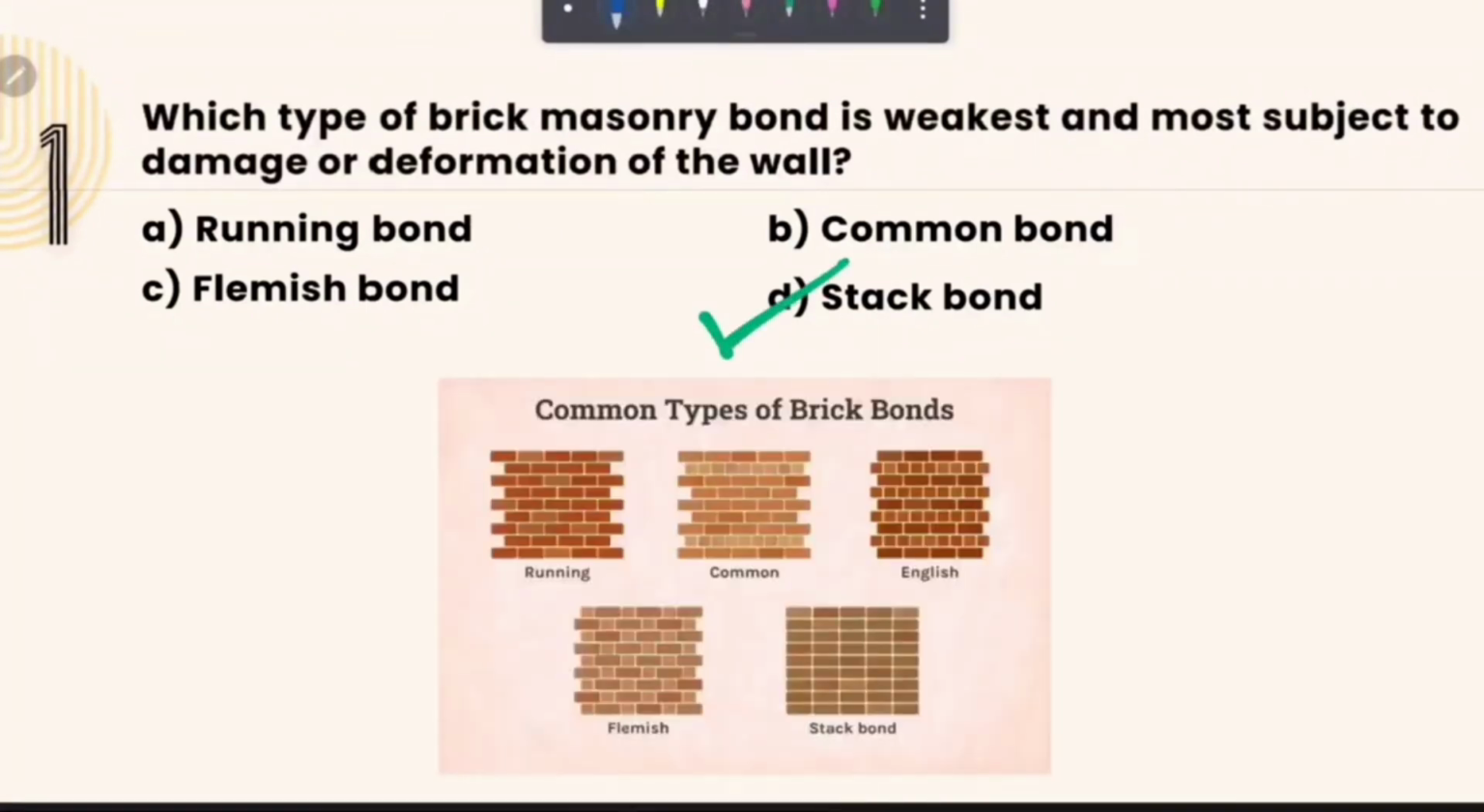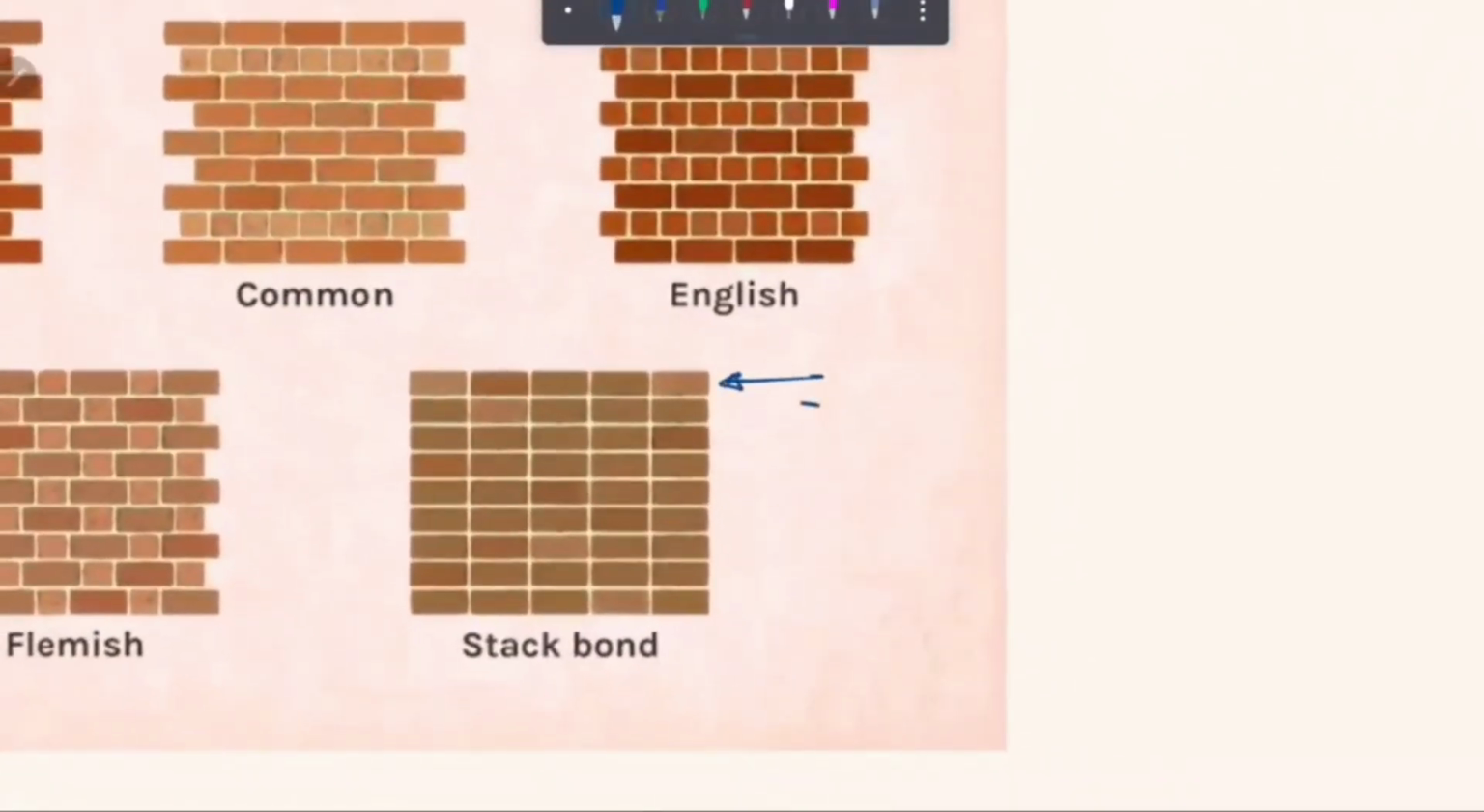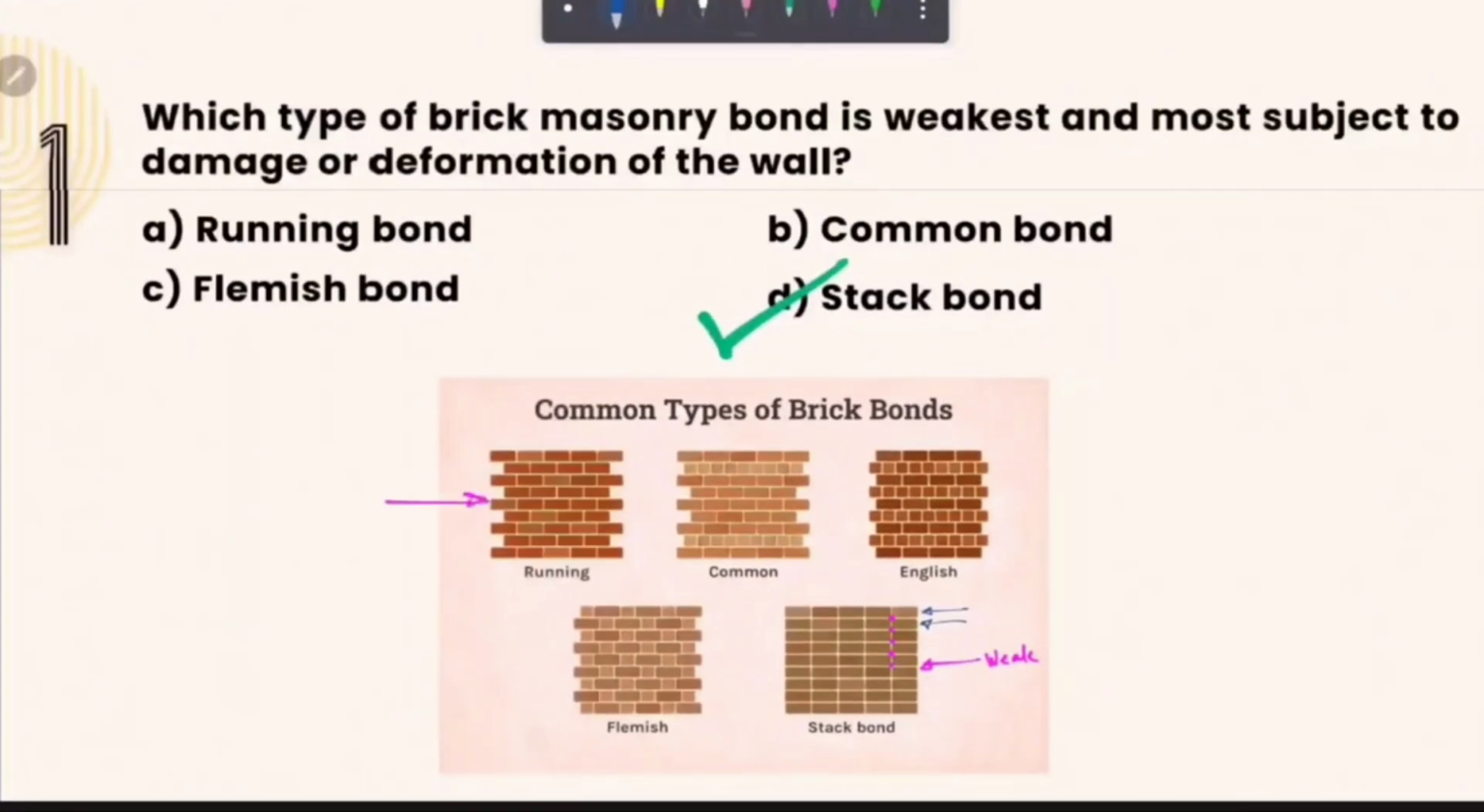So this is the image of some common types of brick bonds. In stack bond, bricks are laid one on top of the other, so that not only the horizontal bed joints but also the vertical head joints are continuous, and because these joints are exactly on top of each other, the bond becomes weak. Therefore this is the weakest bond. Running bond is the most common bond used in construction, and it is also known as stretcher bond because only the stretcher side is visible while laying this masonry.